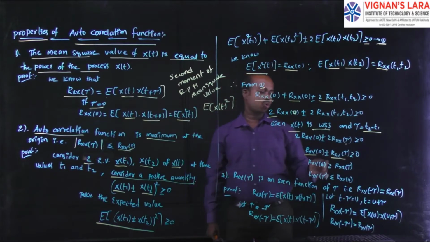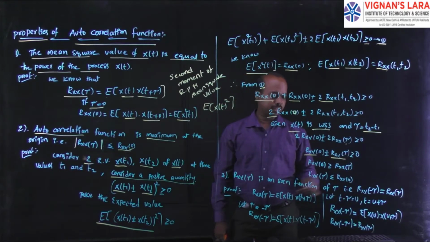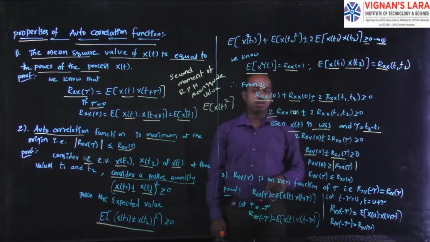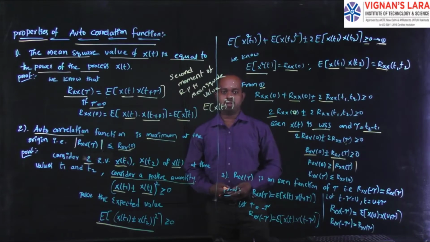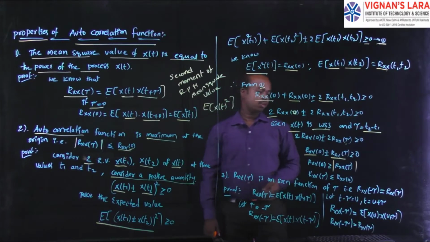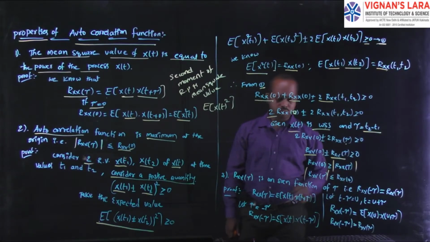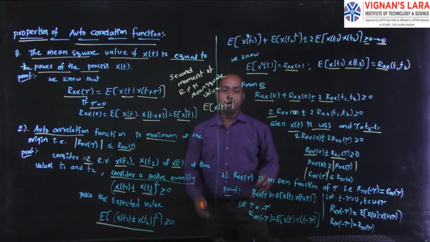You can move this quantity to the right-hand side and write Rx of tau. Otherwise, you can take the modulus of Rx of tau, the reason being that we have the plus or minus signs, which alternate: these are minus and plus. Otherwise, you can rewrite the function like this: modulus of Rx of tau is less than or equal to Rx of 0. This is a property. How to obtain this one?